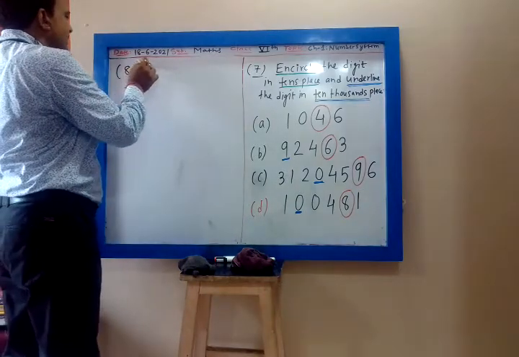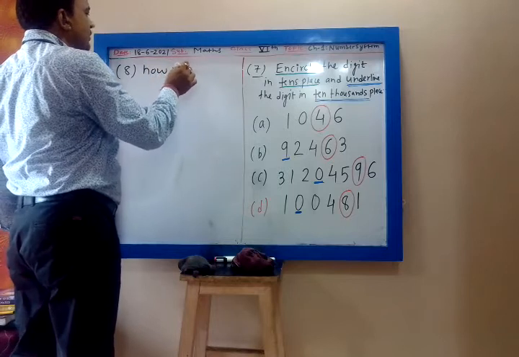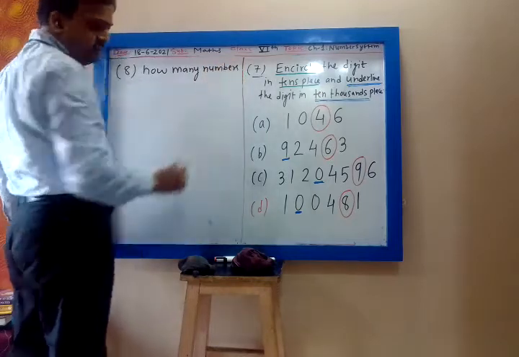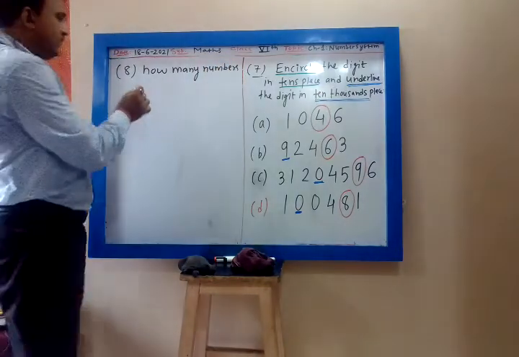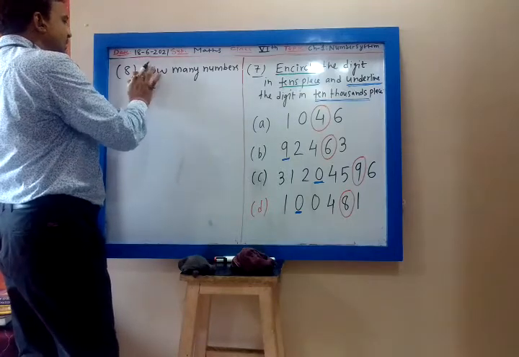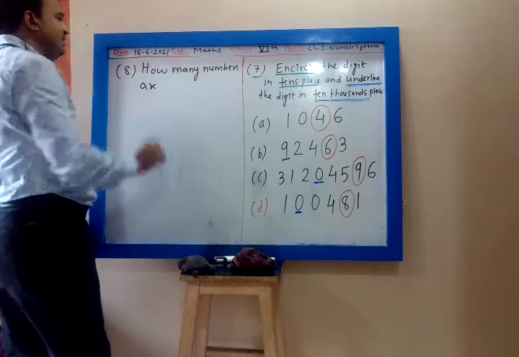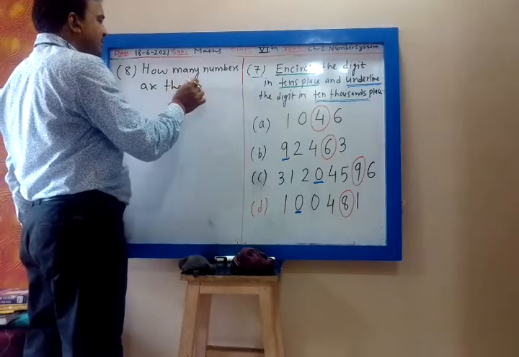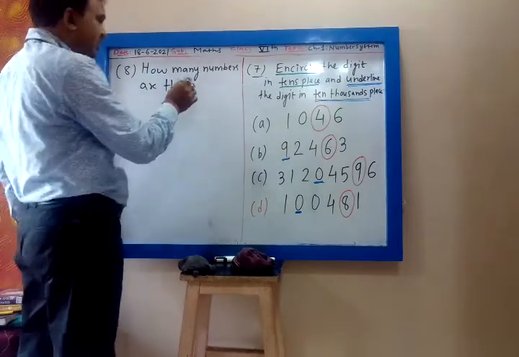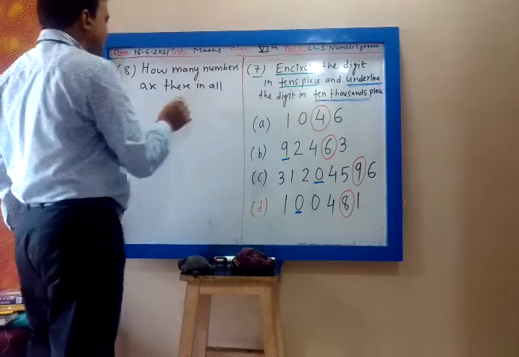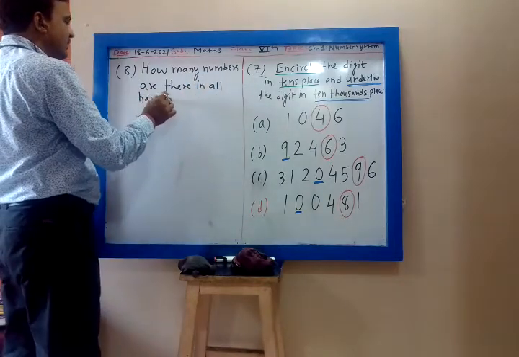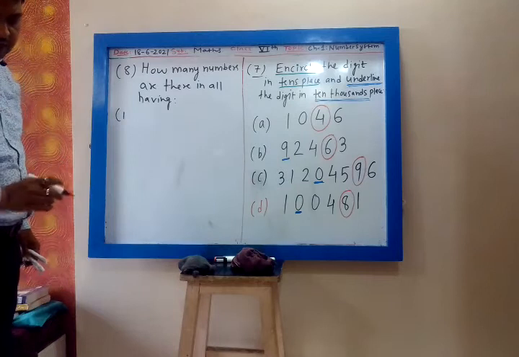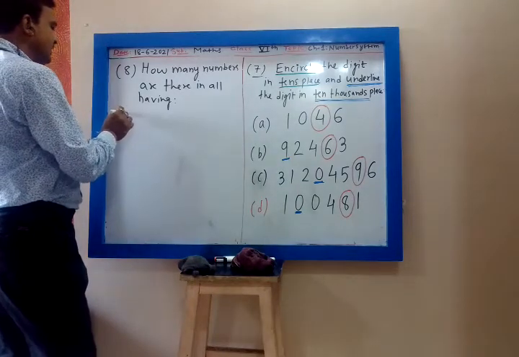Now next is, how many numbers are there in all having 3 digits? Yes, H capital, because the first alphabet should be in capital. How many numbers are there in all having 3 digits?